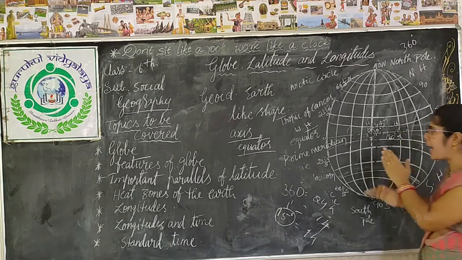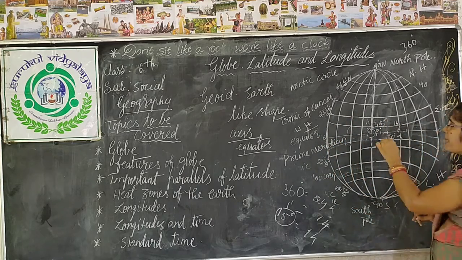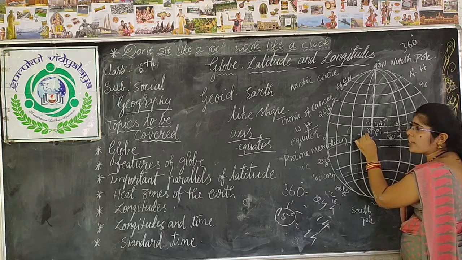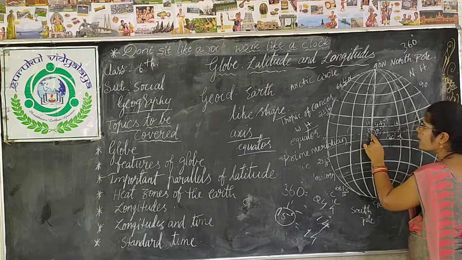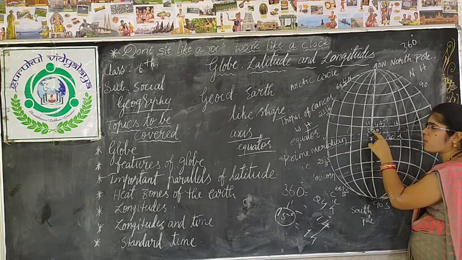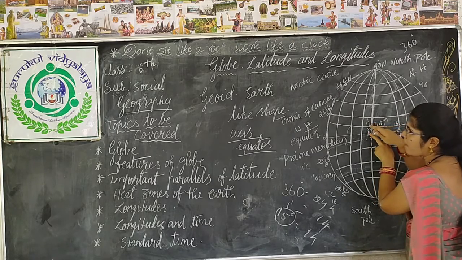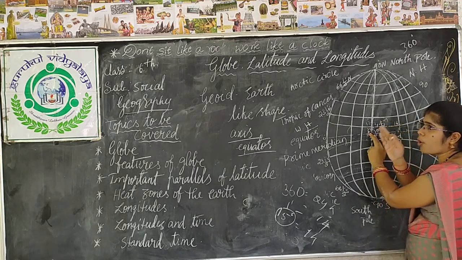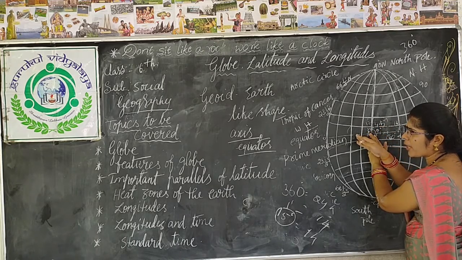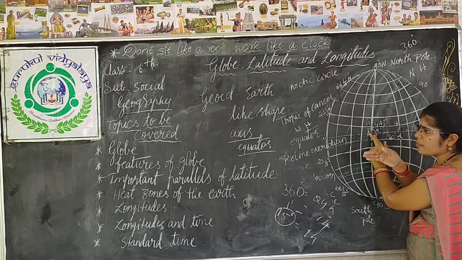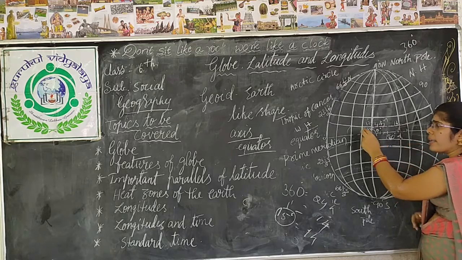But at the same time, in the western hemisphere, the time decreases. For each 1 degree longitude, the time decreases by exactly 4 minutes. Like here in Greenwich in London, the time is 12 o'clock, so at 1 degree of the western hemisphere, what will be the time? 11:56, that is 4 minutes minus. Again at 2 degrees of longitude in the western hemisphere, what will be the time? Again 4 minutes decreased, that comes to 11:52. Like that it decreases.